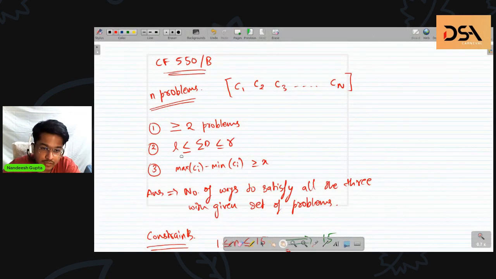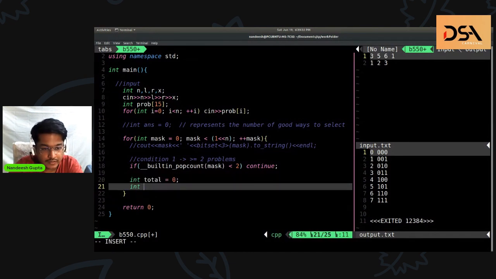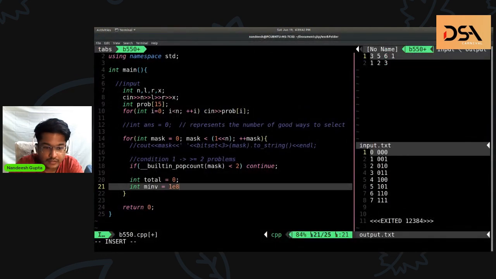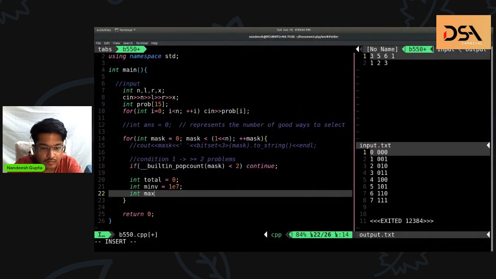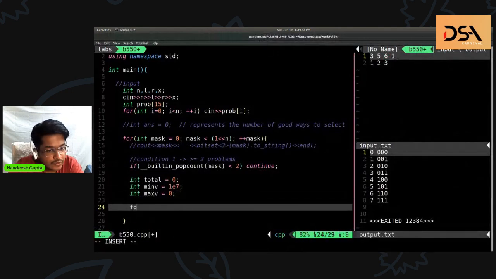Condition 2 is that the sum of the difficulties must be in between this, and also we need the maximum and the minimum. So let's calculate all of these 3 values together. Let's say total is 0, and let's say the minimum value is something more than they can possibly give, say 7, and the max value is 0. Now we will run a loop from i equal to 0 to i less than n.